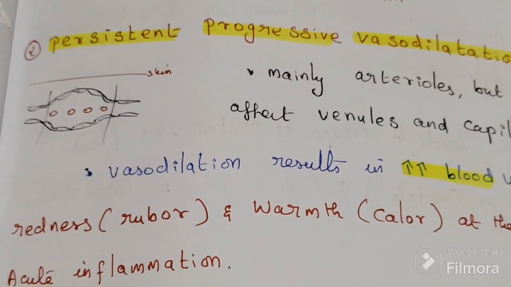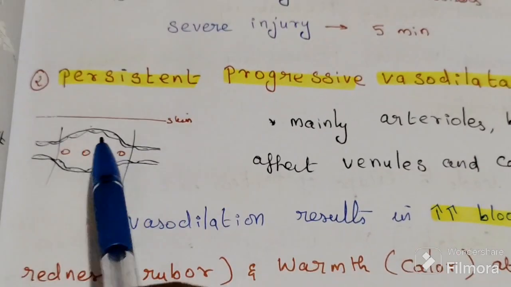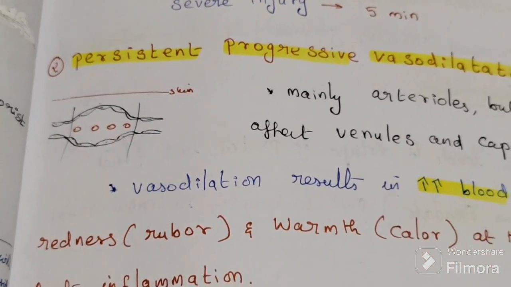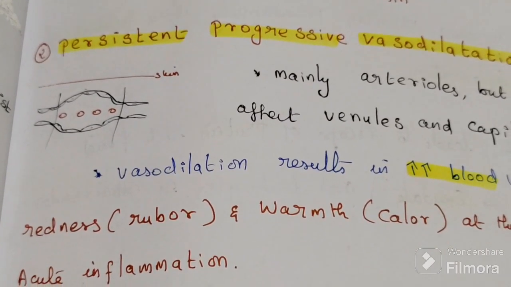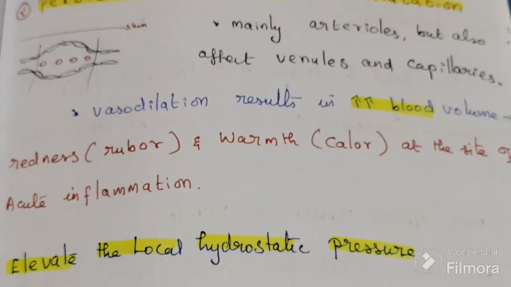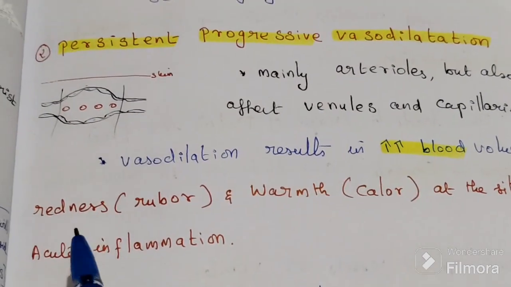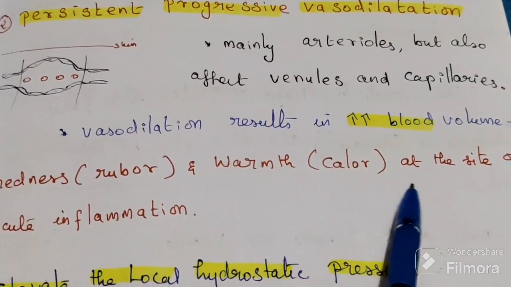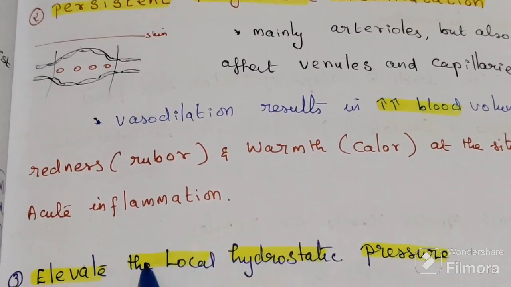If you touch that particular place, it is warmer. So what conditions occur here? Redness and warmth, rubor and calor, at the site of acute inflammation.